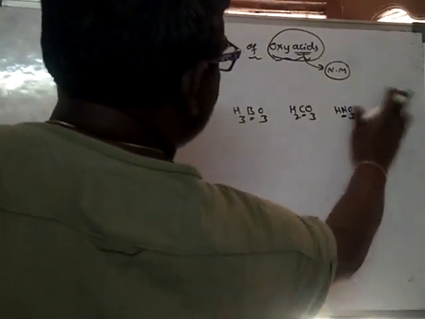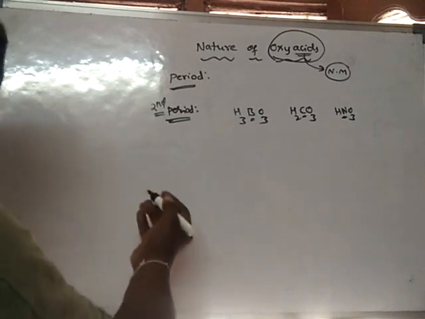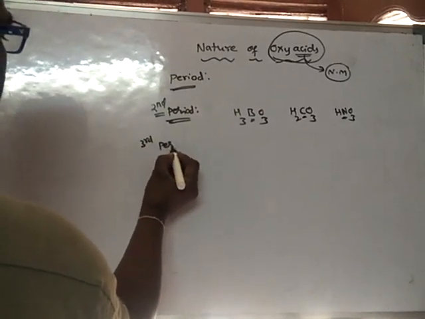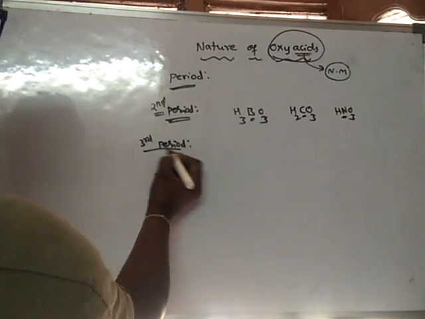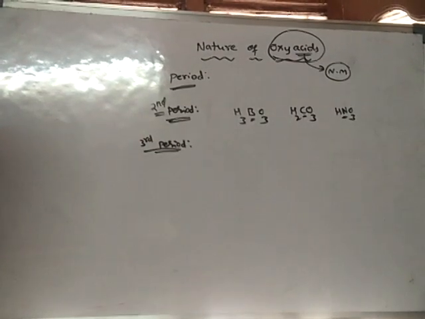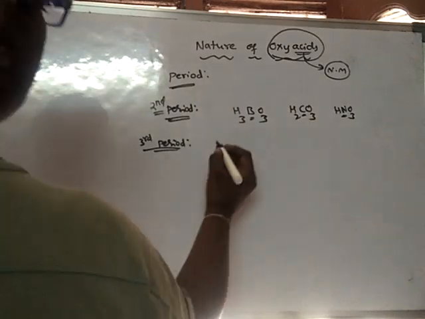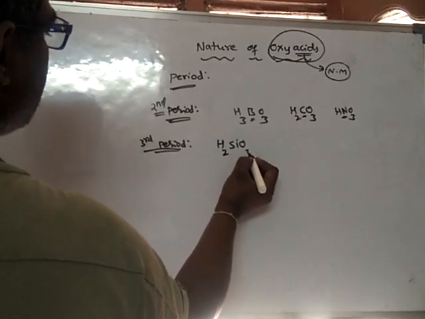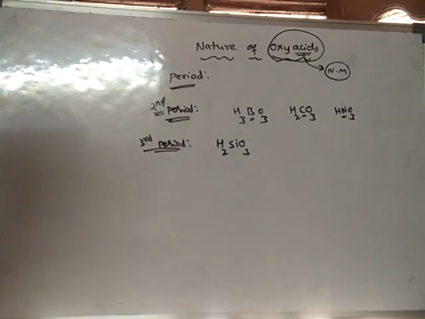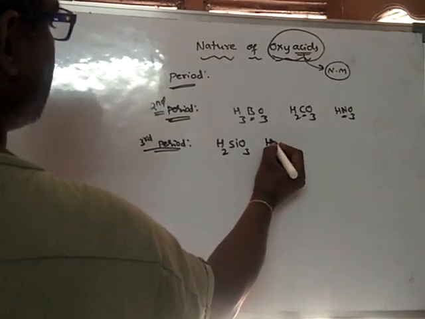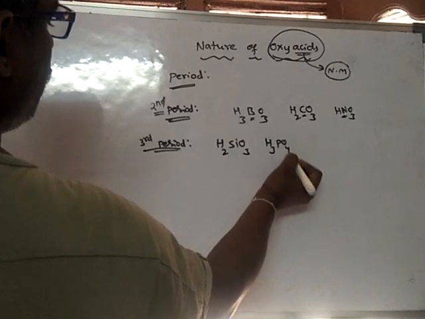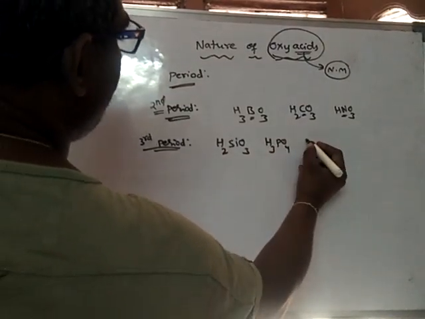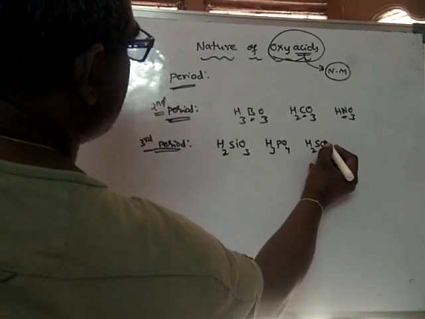So leave these, and we'll go with the third period, where we get some more acids, taking non-metals only. Take silicic acid, H2SiO3. Phosphoric acid, H3PO4, after silicon comes phosphorus. After phosphorus, sulfur, H2SO4, sulfuric acid.